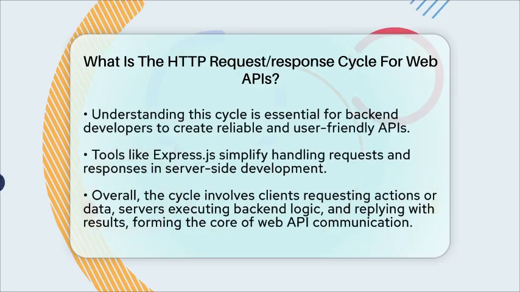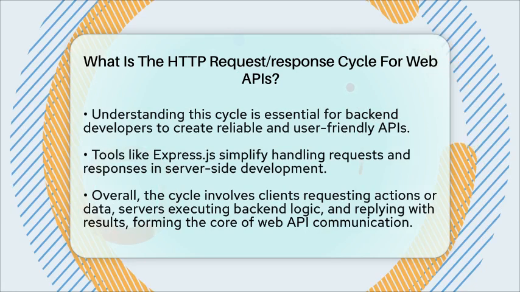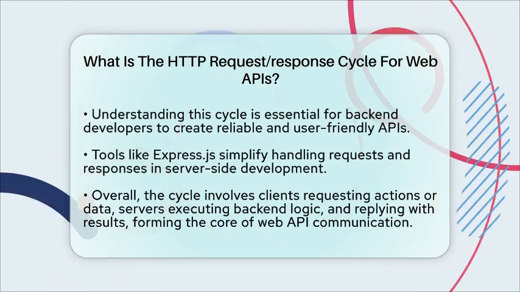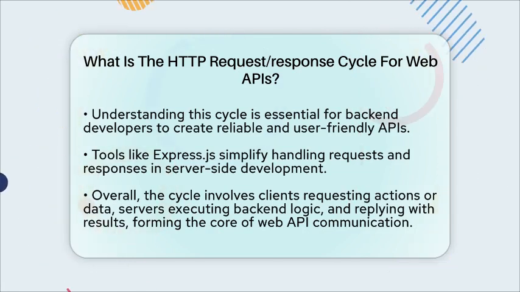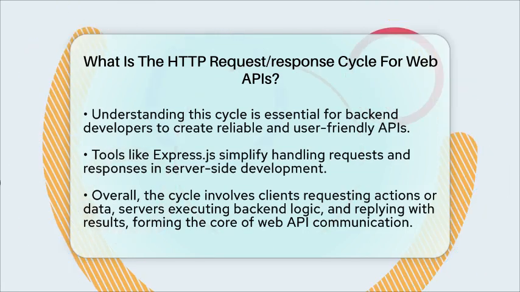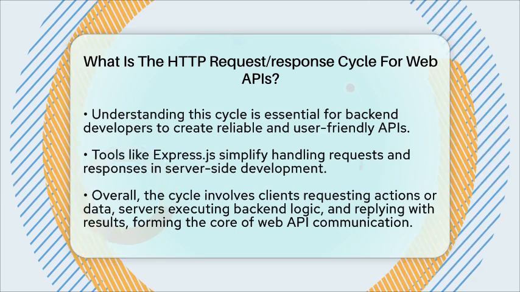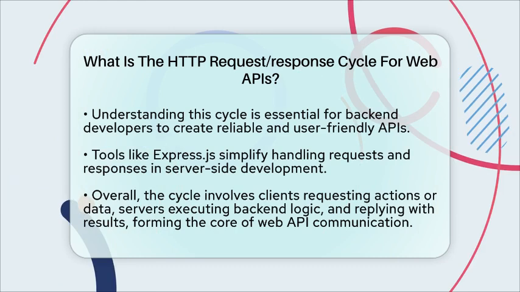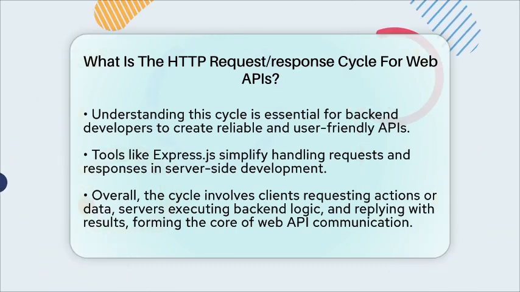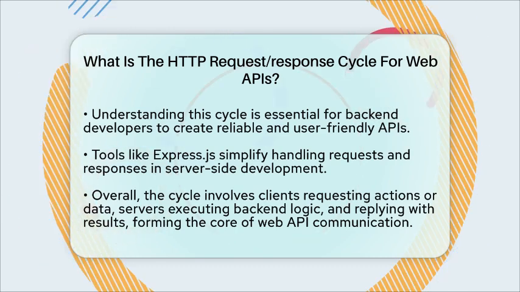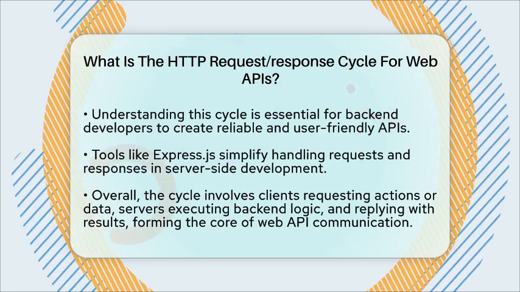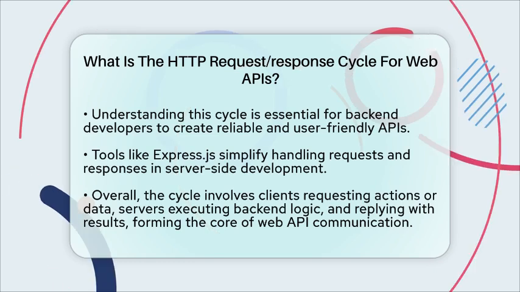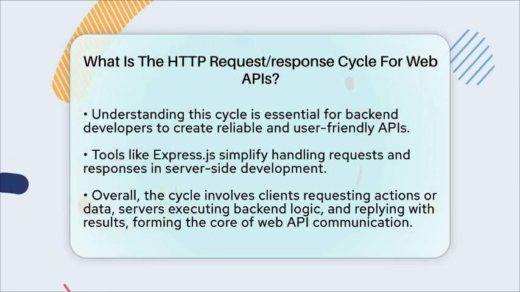Understanding this cycle is key for backend developers because it helps in designing APIs that are reliable and easy to use. They need to ensure that the server correctly interprets HTTP methods, validates data, interacts with databases properly, and responds with the right status codes and data formats. Tools like Express.js and Node.js make handling this cycle easier by providing simple ways to work with request and response objects.